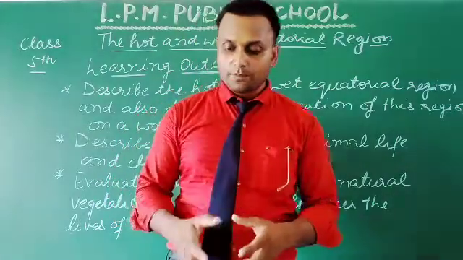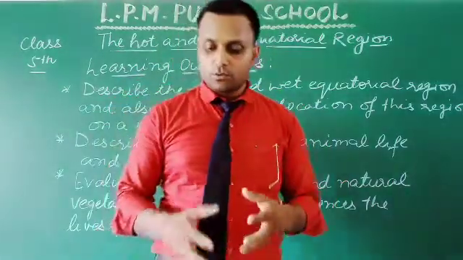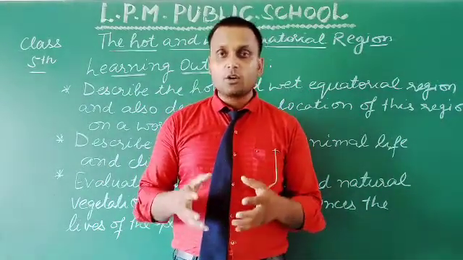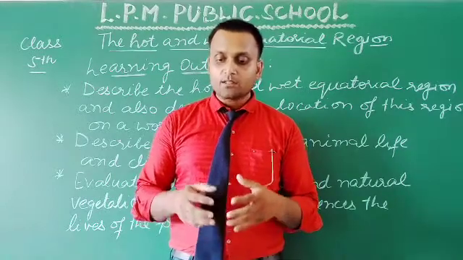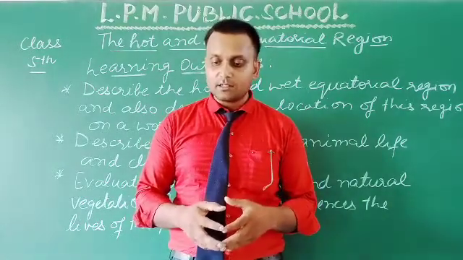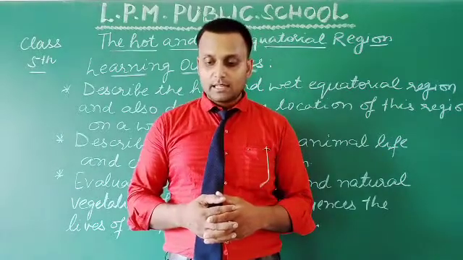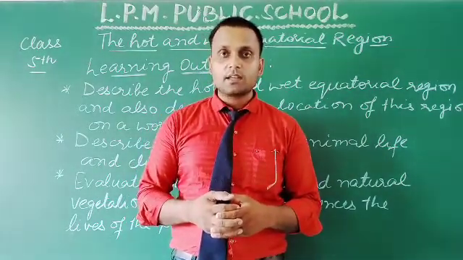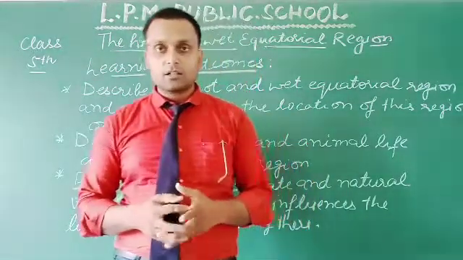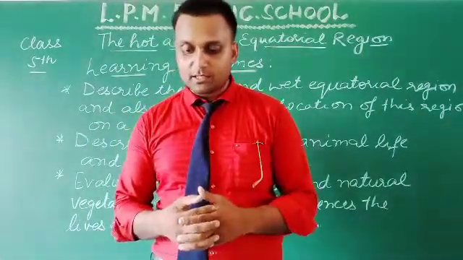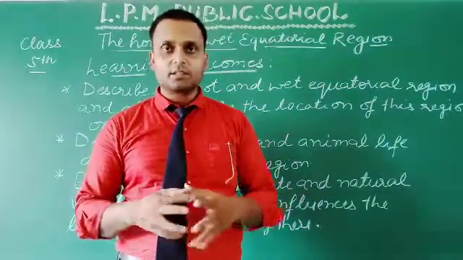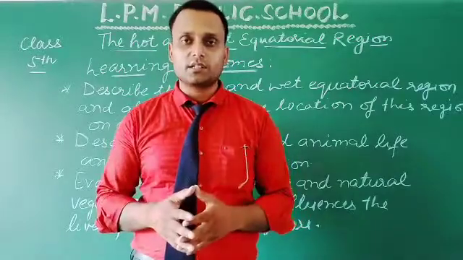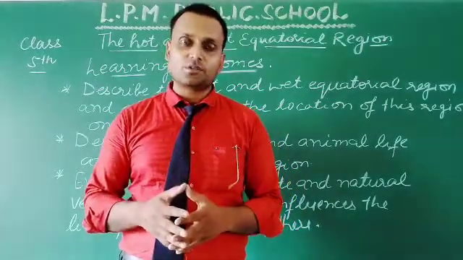After that we are going to start the second topic, that is location. The hot and wet equatorial climate region lies within the torrid zone and extends 10 degrees north and south of the equator. This particular region which we are talking about lies in the torrid zone.